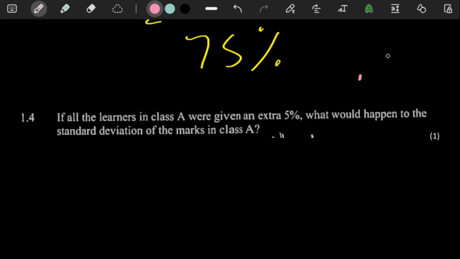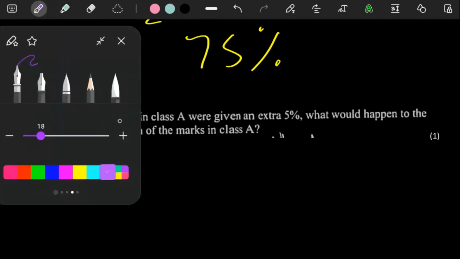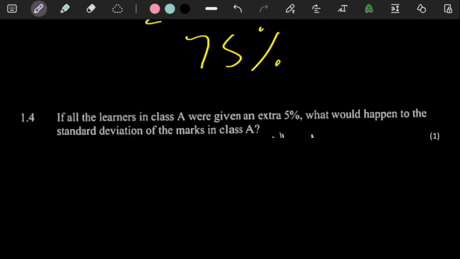Because if, let's say, the mean is here at 50 and the mark is here at 20, if this mark goes up to 25 and this mean goes up to 55, the distance here is still 30. Before that it was also 30. So if the mean increases and the individual mark increases, there won't be any difference in the distance apart, of which standard deviation gives you an average of all those distances between each value and the mean.